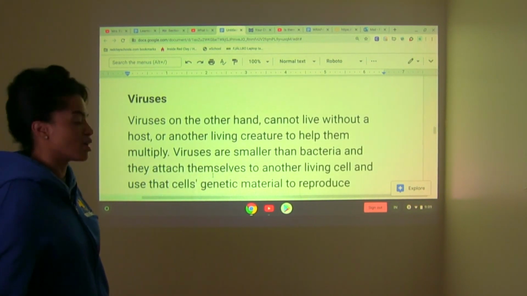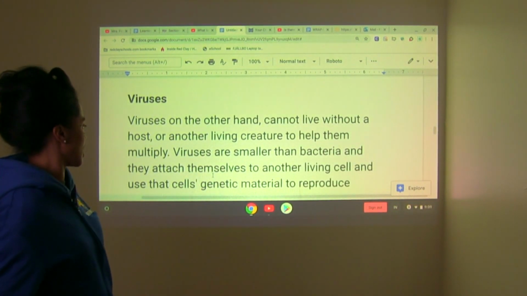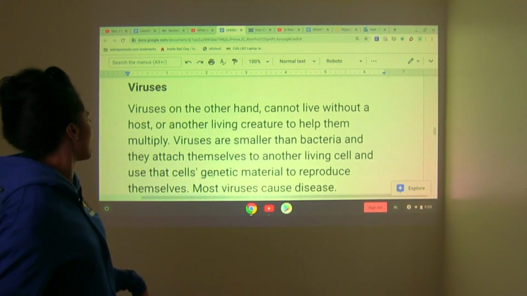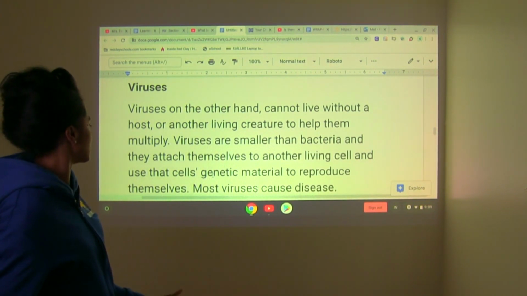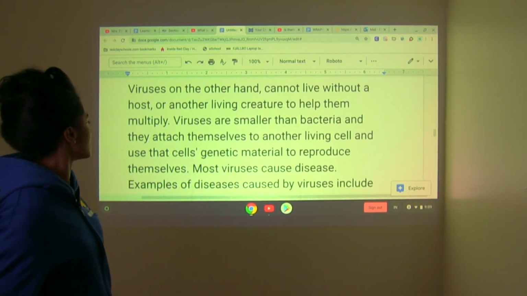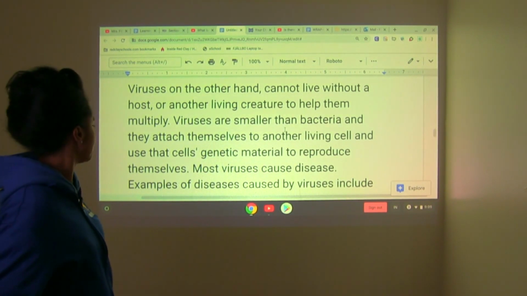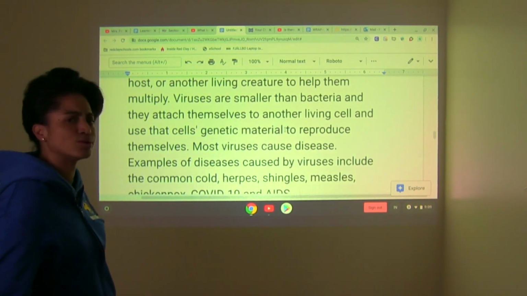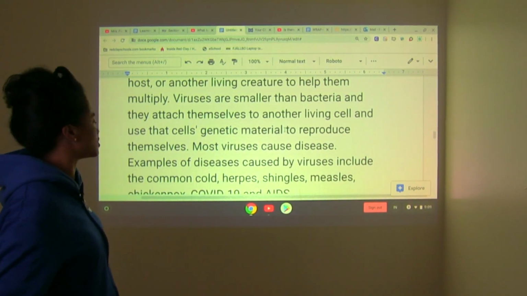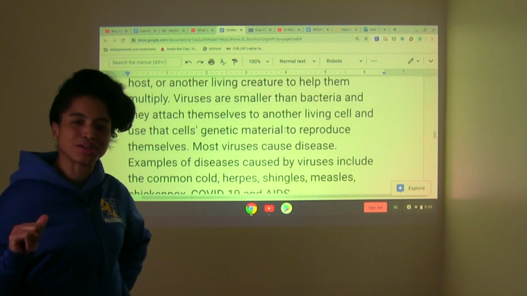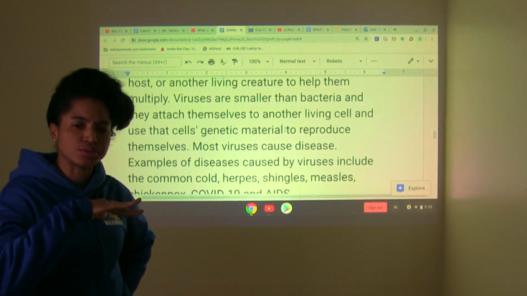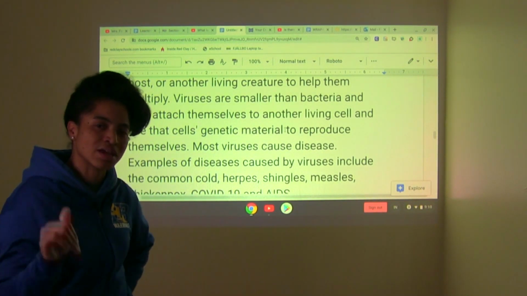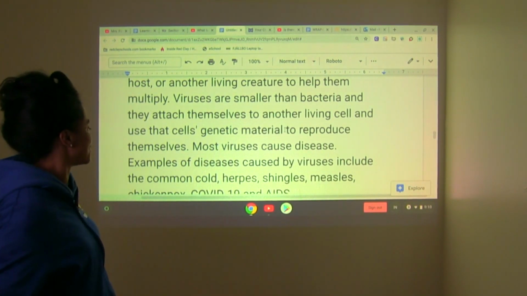Viruses. Let's look at viruses. Viruses, on the other hand, cannot live without a host or another living creature to help them multiply. All right, they need to attach to something else. Viruses are smaller than bacteria, and they attach themselves to another living cell and use that cell's genetic material to reproduce themselves. Just a user, just such a user, just trying to come into environments and just take over. I don't like it.